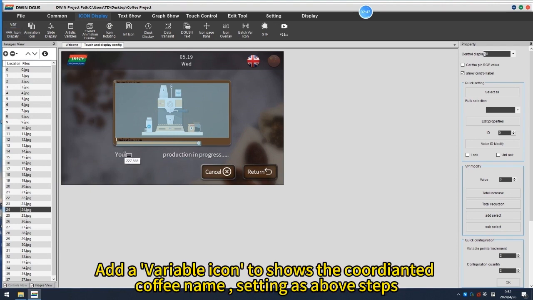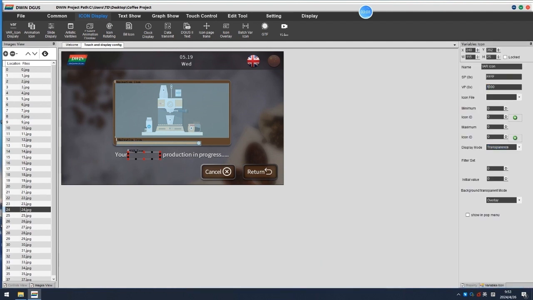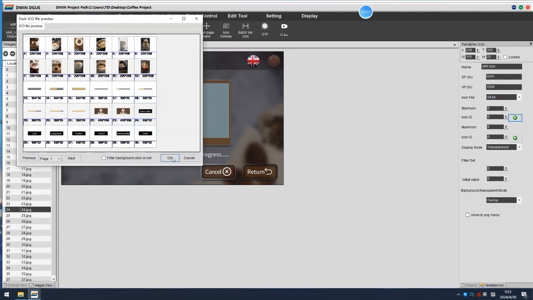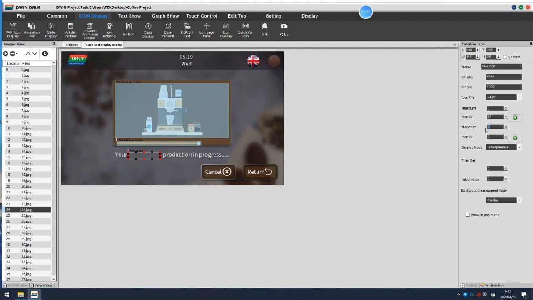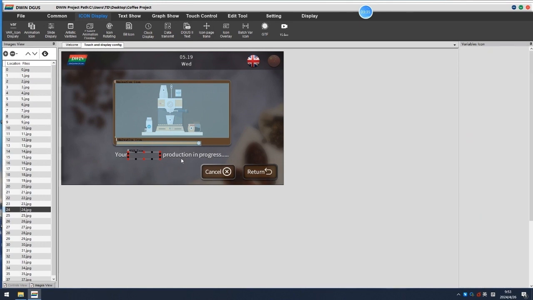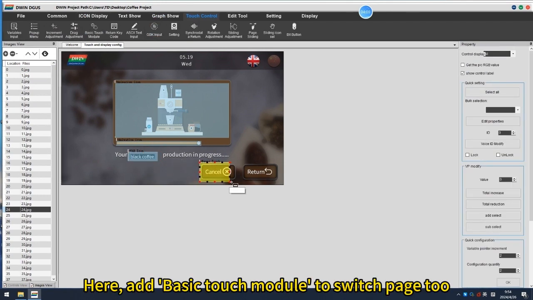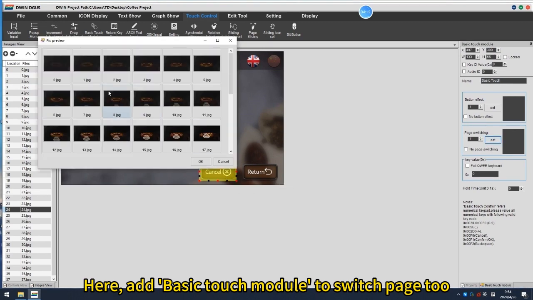Add a variable icon to show the coordinated coffee name, setting as above steps. Here, add Basic Touch module to switch page 2.